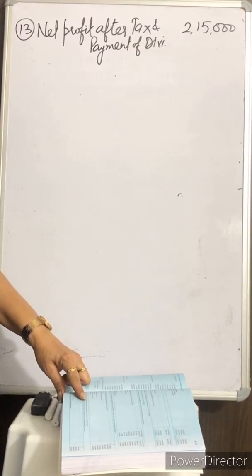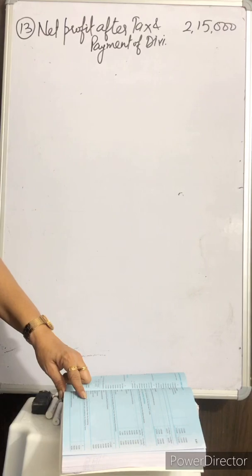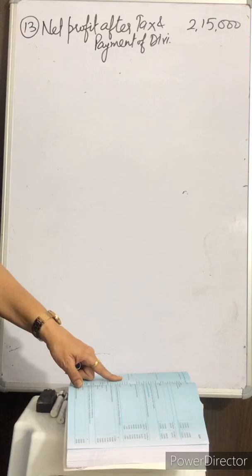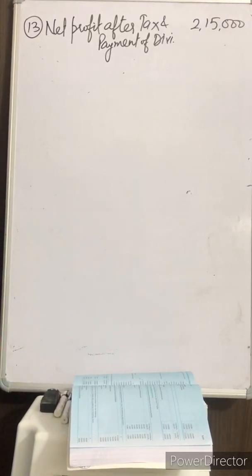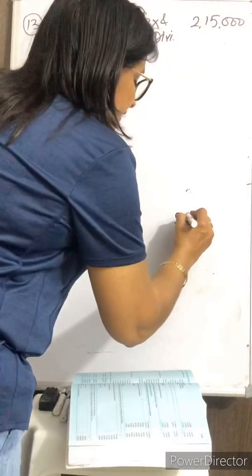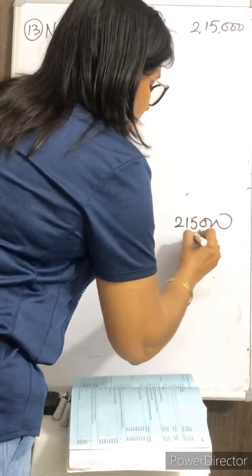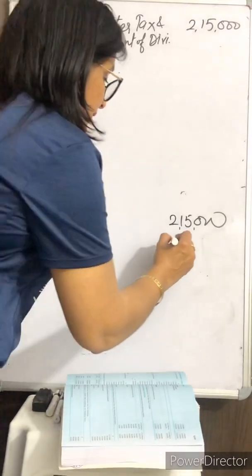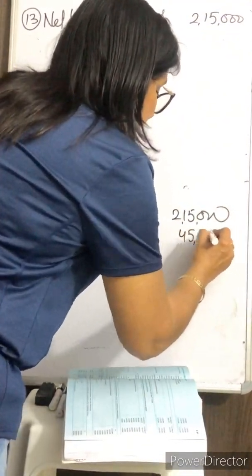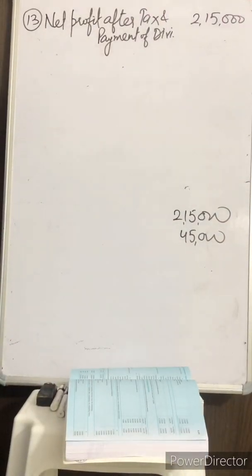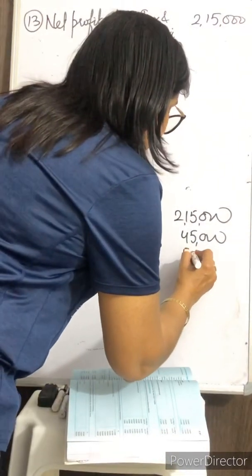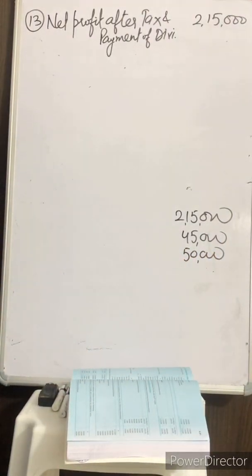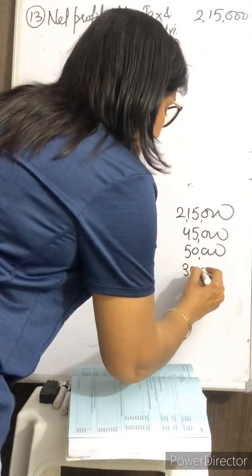So first of all, provision for tax, dividend and income tax refund are the extraordinary items. First of all, we'll discuss those items. We'll take the profit before tax and dividend 2,15,000. Add back provision for tax to it 45,000. Dividend paid during the year 50,000, and less refund of tax, which is 30,000.